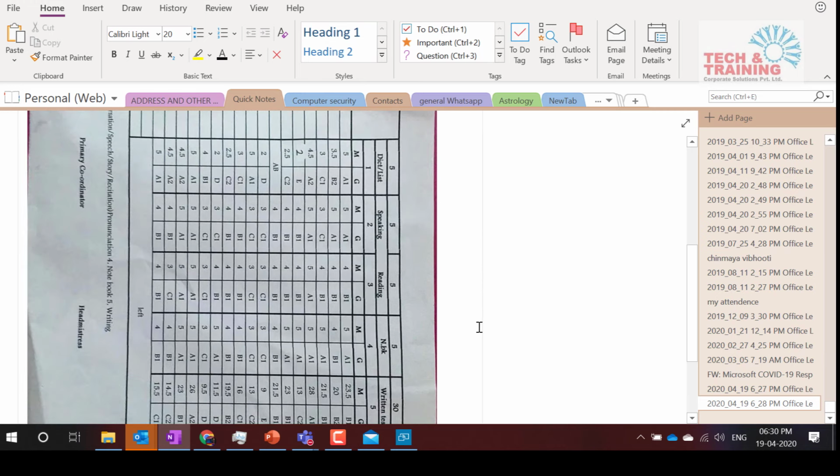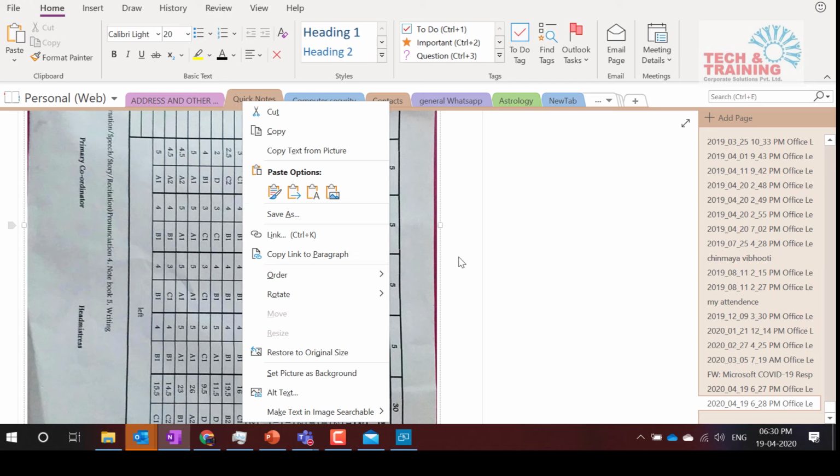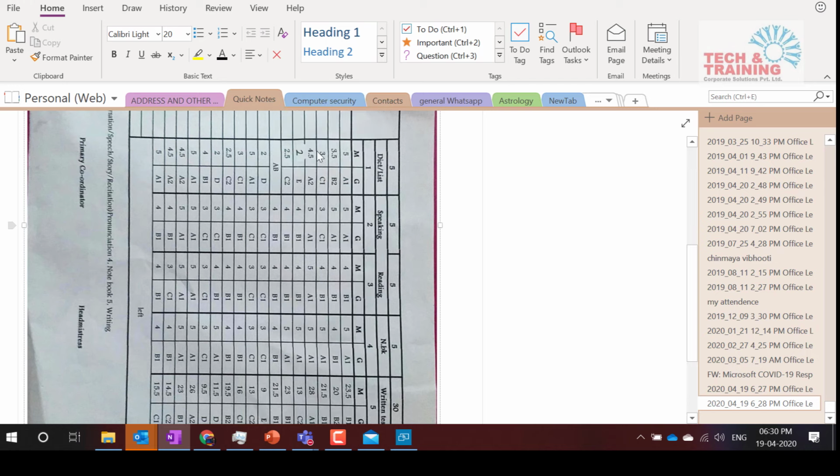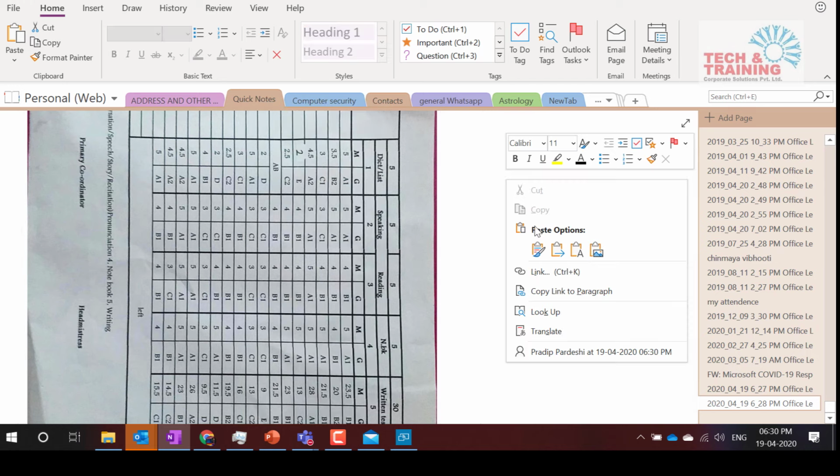Let me also tell you, there is a video on my YouTube channel which will help you to convert documents, scan documents. You can either take a scan copy and convert it into Word document. Let's say you have got a scan copy and you don't want to convert it into Word document, because when you talk about right click and copy text from picture, it will disturb all the formatting. See how this is how it will work.